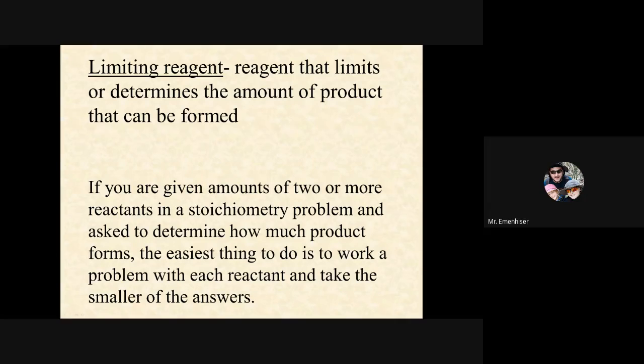So if you're given two numbers, like that last example where you've got mass or moles of one substance, mass or moles of another reactant, and they both react in the balanced equation, and then you're asked how much of a product forms, well, you have to take them both, figure out how much forms, and then take the smaller of the two, because your reaction stops when you run out of ingredients.